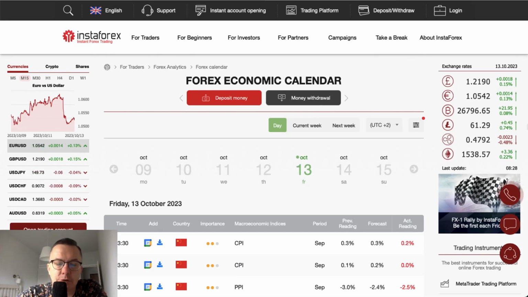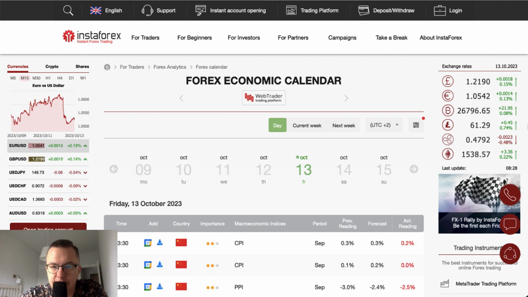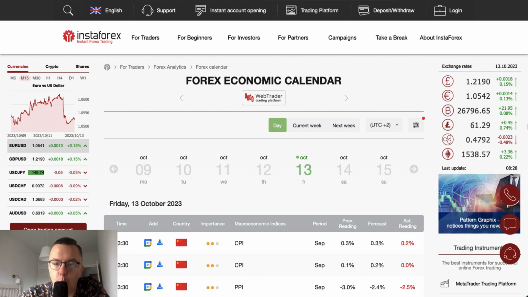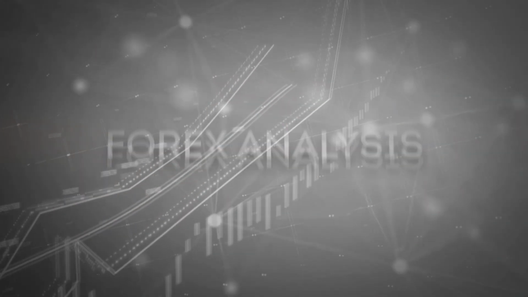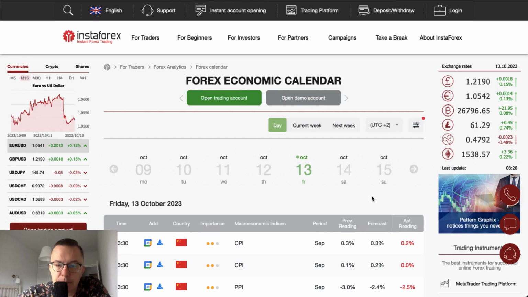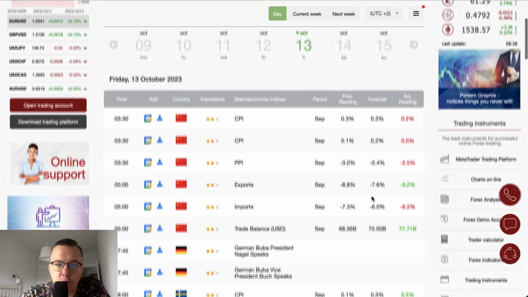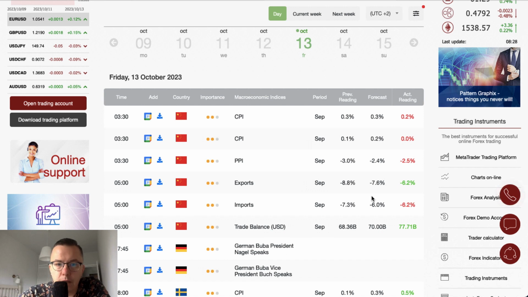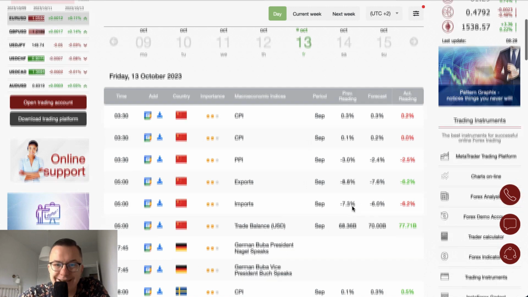Today is Friday, October 15, 2023. Let's take a look at the Forex economic calendar for the last day of the trading week. Plenty of data from China were published overnight. So what do we have here?